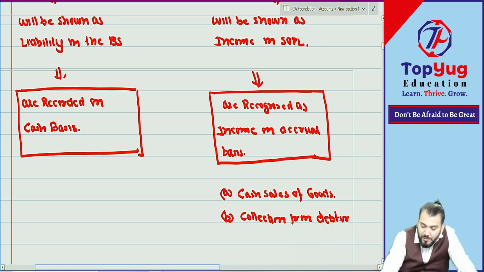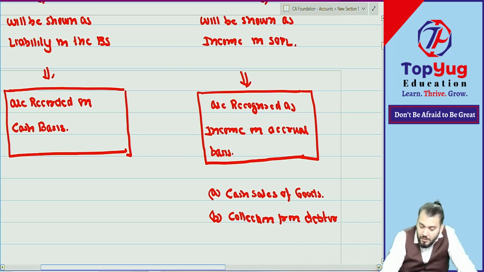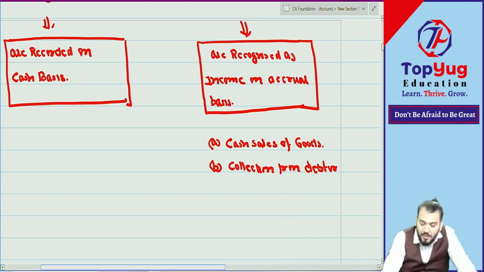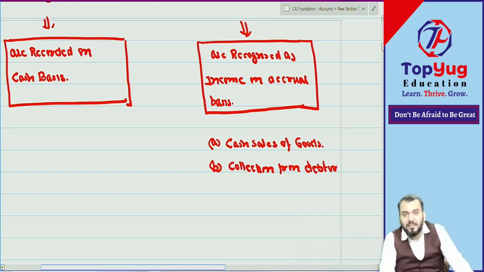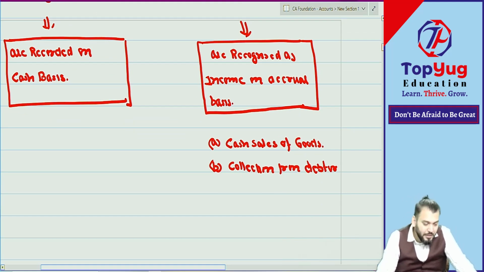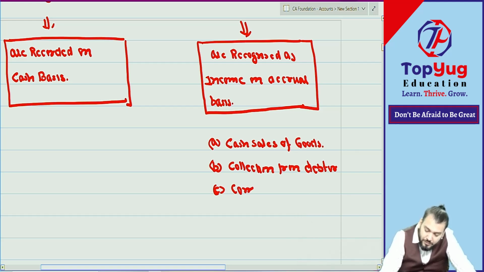So collection from debtor is a revenue receipt. Any more? Can I say commission received? Understood what I am saying? Or you can say one more example.